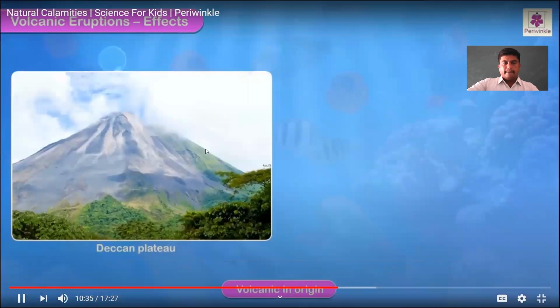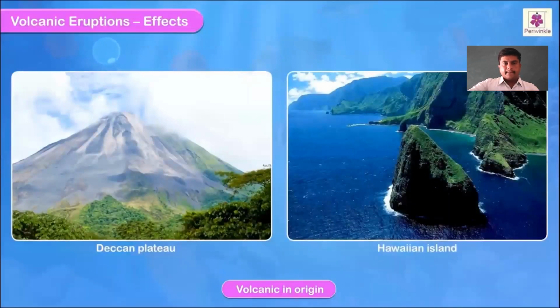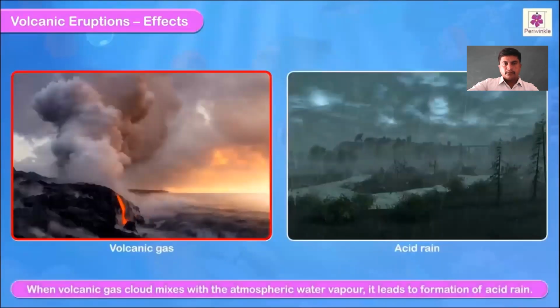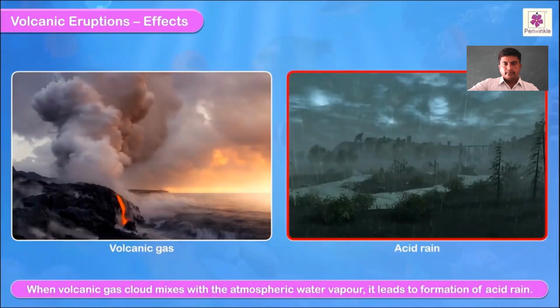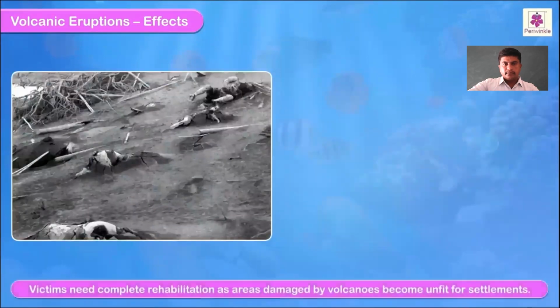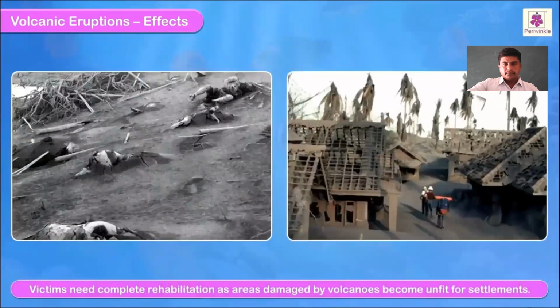The Deccan Plateau and Hawaiian Islands are volcanic in origin. When volcanic gas cloud mixes with atmospheric water vapor, it leads to the formation of acid rain. Victims need complete rehabilitation as areas damaged by volcanoes become unfit for settlements.